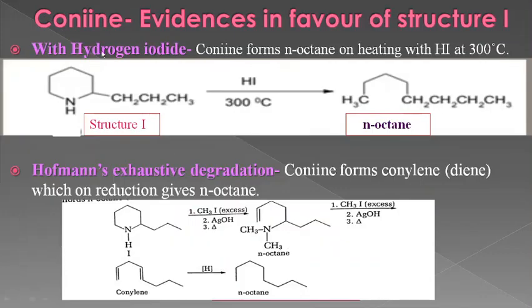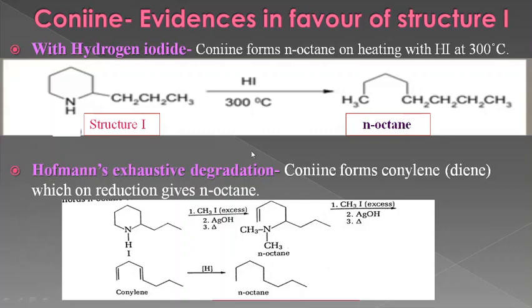First is the reaction with hydrogen iodide. Coniine forms normal octane on heating with HI at 300 degrees centigrade. Considering structure 1, on treatment with HI at 300 degrees centigrade, the ring opening reaction takes place, converting it into normal octane.